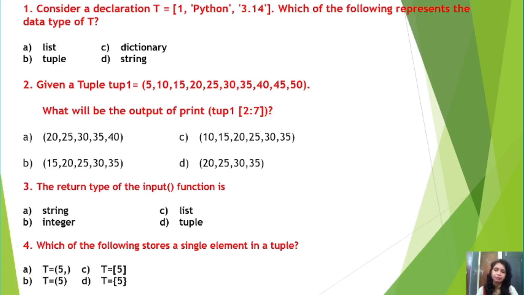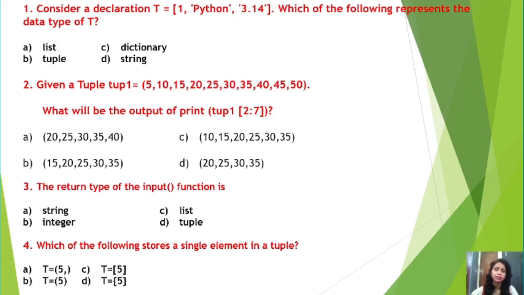So you have to move forward up to stop index minus 1, that means 7 minus 1, 6. So you have to access the elements from index number 2 to 6, right? So at index 2, 15 is there, next 20, 25, 30 and 35. So your answer is option B, that is 15, 20, 25, 30 and 35, right students.